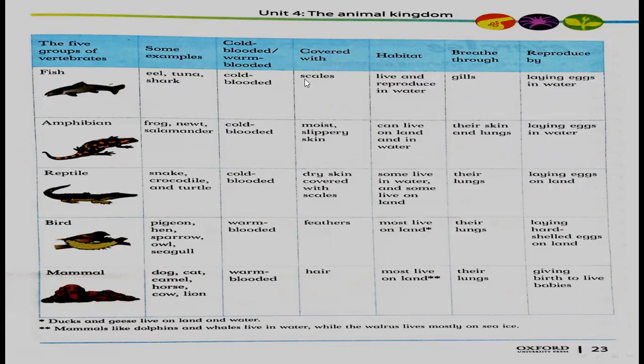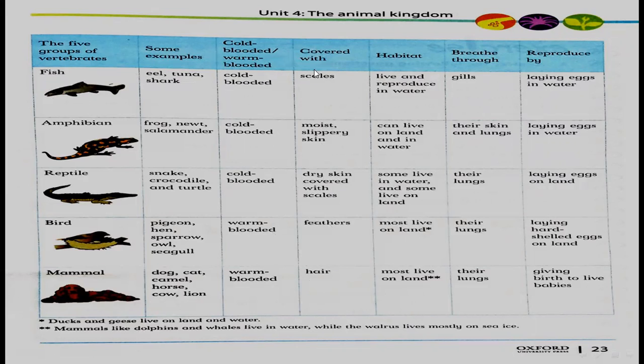Fish: their body is covered with scales. Amphibian: moist, slippery skin. Reptile: dry skin covered with scales. Birds: skin covered with feathers. Mammals: body covered with hair.